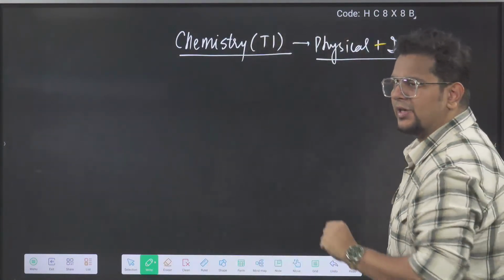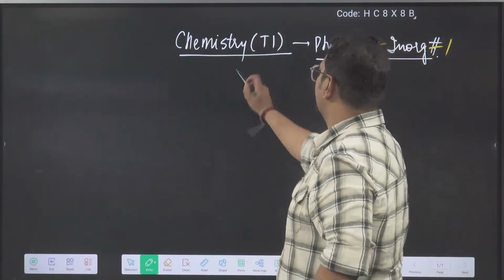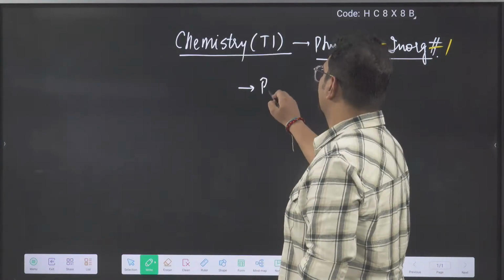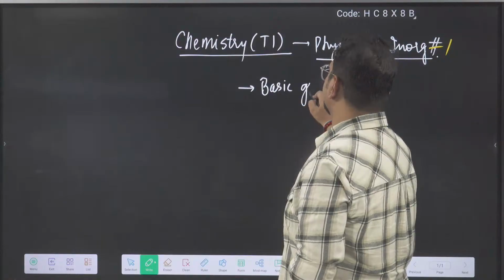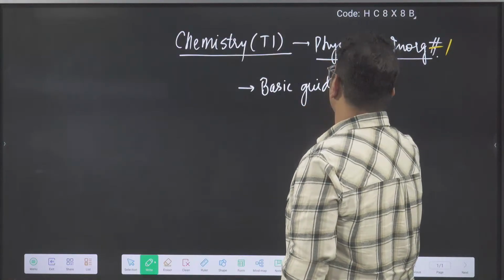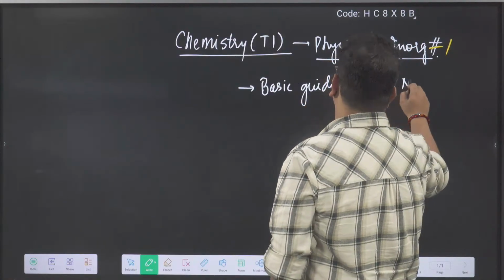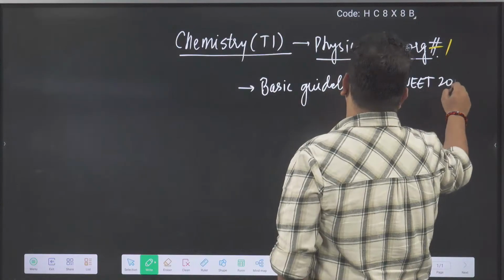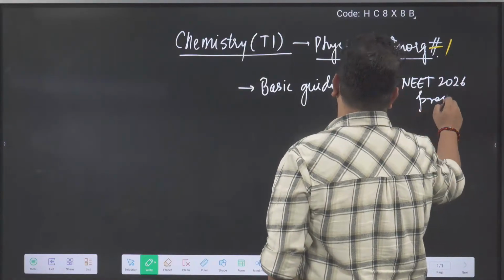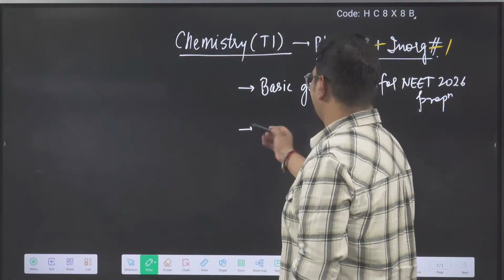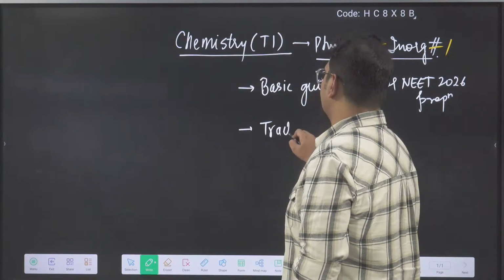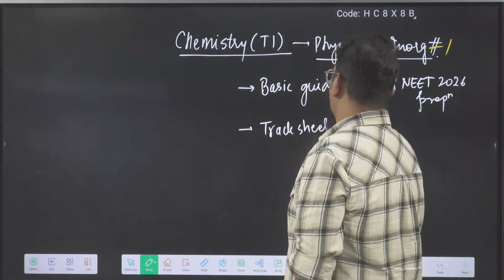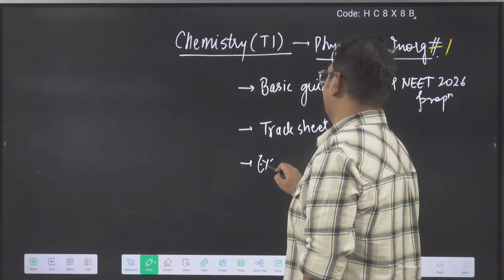So till the last class, what we have done, let's have a quick recap. Last class, I told you about basic guidelines for NEET 2026 preparations. I told you a little bit about the idea of the track sheet, how it is going to be. I told you about the exam pattern.